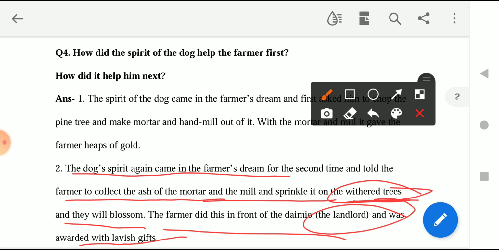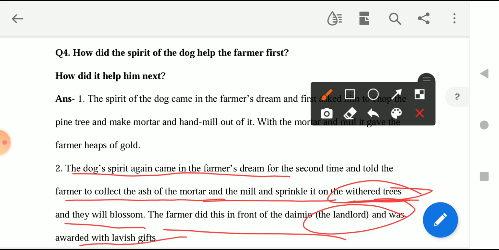So the second time, when the dog came in the dream of his master, he asked his master to please go and take the ashes of the mortar and mill, and if you sprinkle those ashes, you will be able to revive the withered trees. Okay, and the farmer did the same thing.